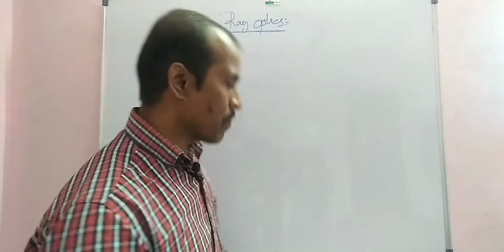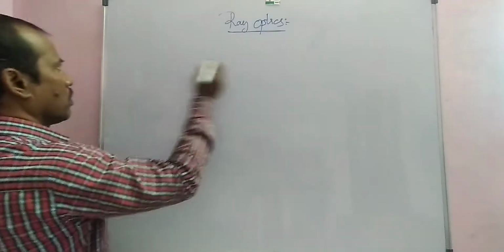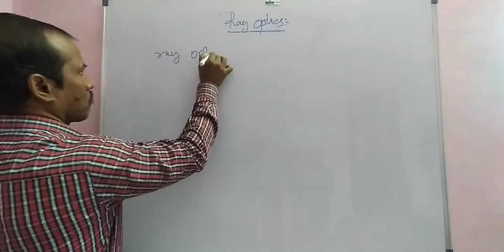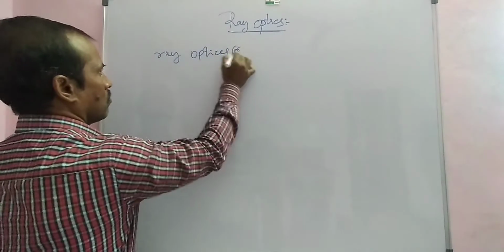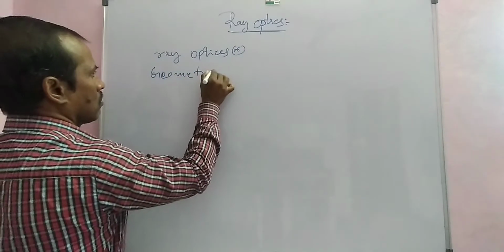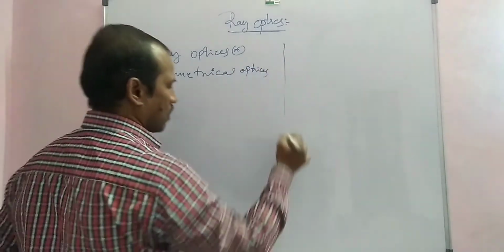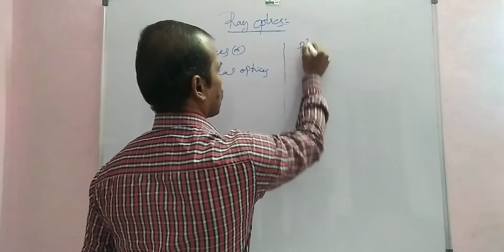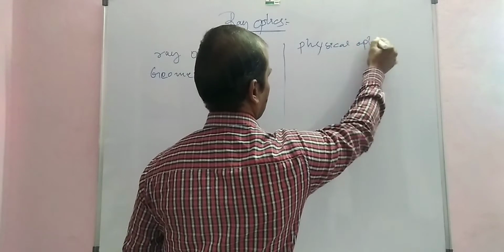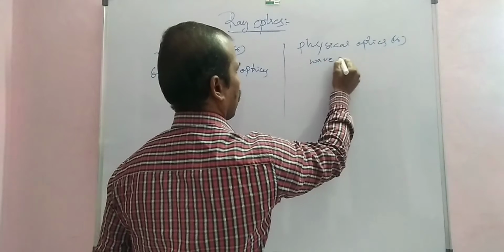First of all, optics is divided into two parts. One is ray optics, or geometrical optics. The second one is physical optics, or wave optics.